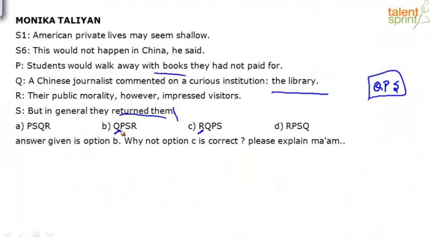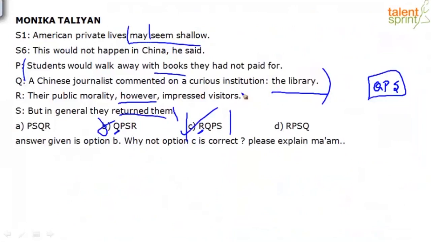Okay, let's quickly look at it. American private lives may seem shallow. Their public morality, however, impressed visitors. A Chinese journalist commented on a curious, it makes logical sense for it to start with R only, no? It cannot be B. It is incorrect. Because American private lives may seem shallow, may being your clue word. However, their public morality, however, impressed visitors. And how did it impress visitors? This is what they did. Example of the context QPS. This would not happen in China, he said. So I think, Monica, the answer has to be C. If it is B, then it is incorrect.